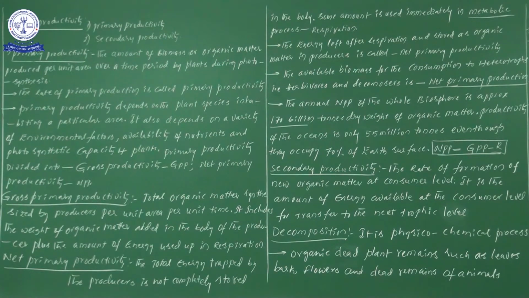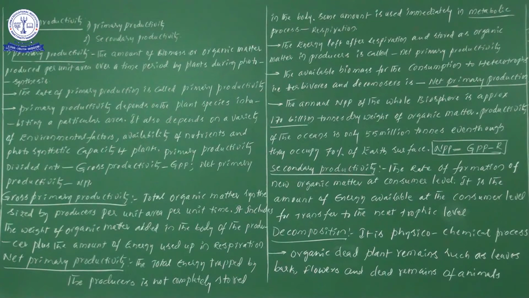So simply try to listen. The energy stored in the plants is not completely stored in the plant body entirely. Definitely some amount of food material is prepared in the plants. Why is each and every grain of starch not stored?